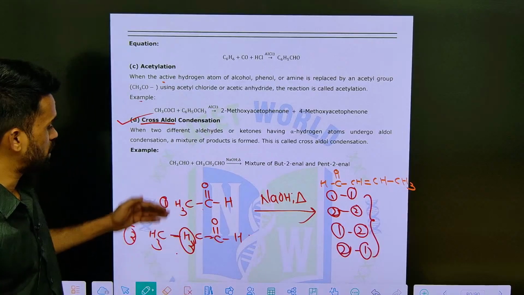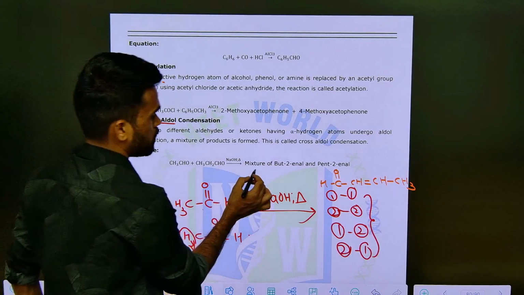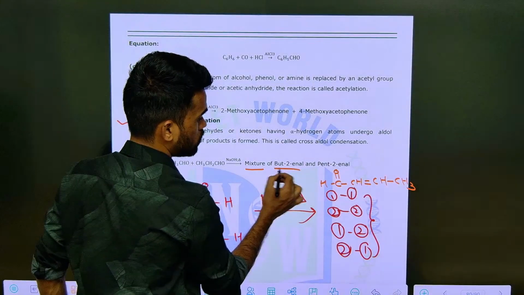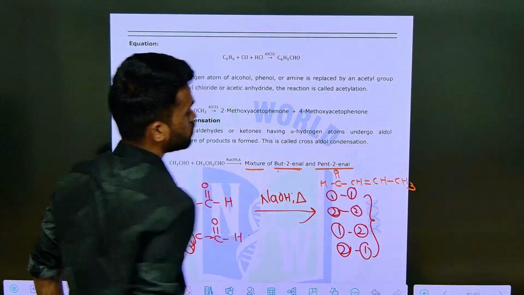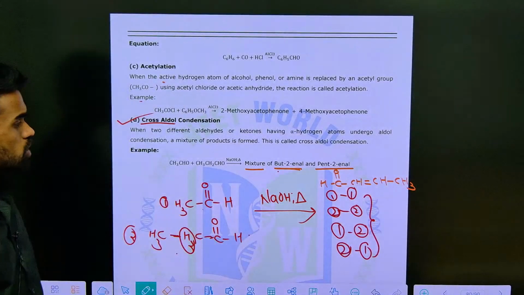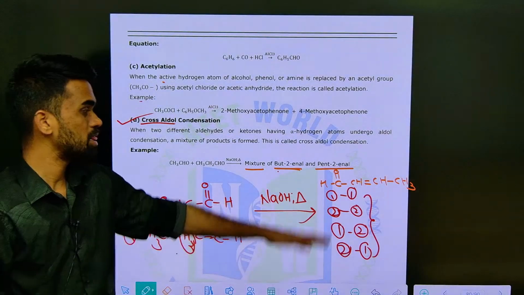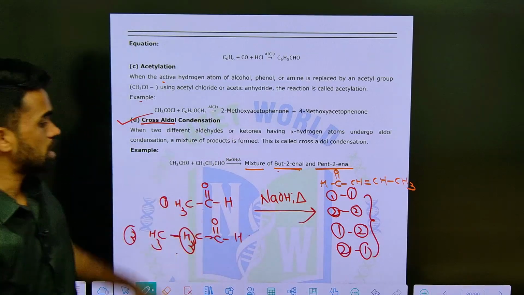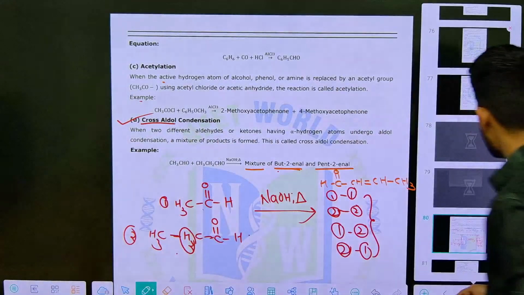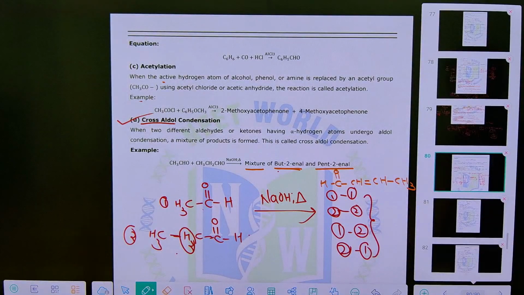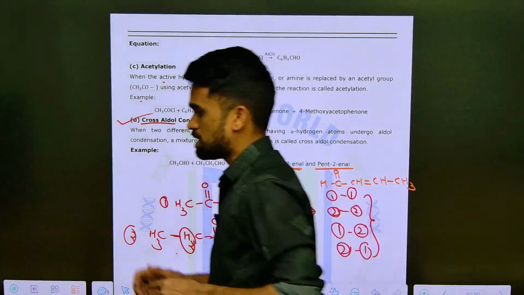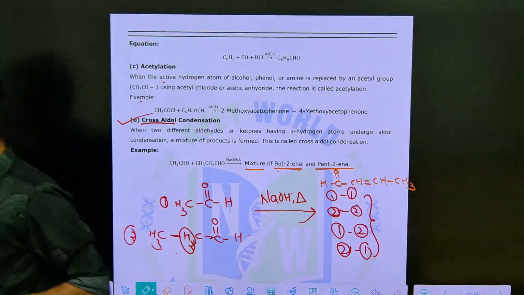Okay. So if I take this molecule, they just represented it as a mixture of but-2-enal and pent-2-enal, the products they are saying. But if they ask for all the possible products, you need to write them in this way. Okay, that's it. These are the important organic name reactions. So first you cover these 8 name reactions that we have discussed.